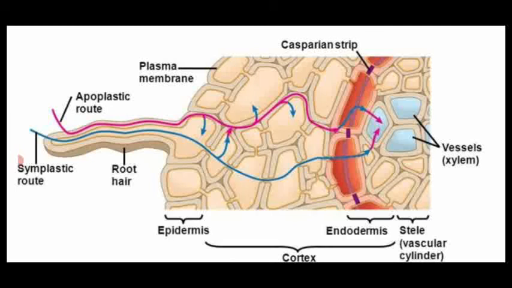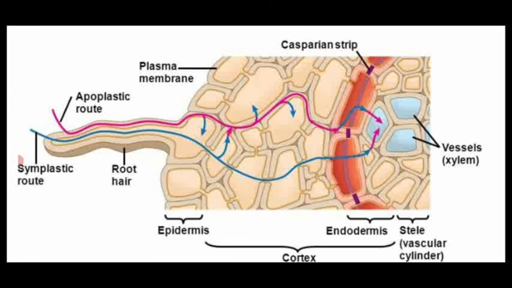See the diagram, which shows the two pathways, apoplast and symplast. See the pink arrow mark, which denotes that water molecules from the root hair to the xylem components pass through the intercellular space or cell wall. Look there, is there a gap between one cell and another cell? Through the gap and cell wall, the water molecules pass from the root hairs to the xylem components. That is said to be the apoplast pathway.